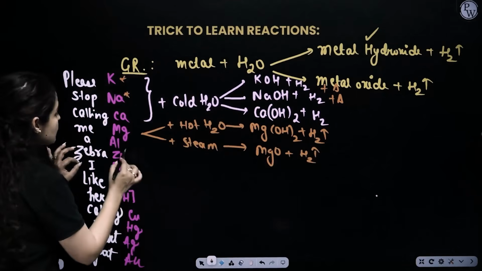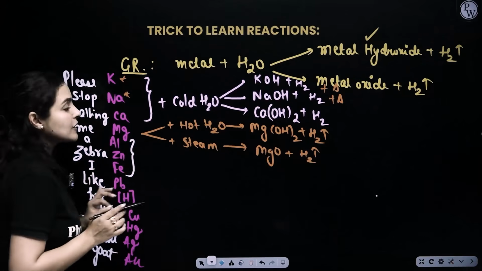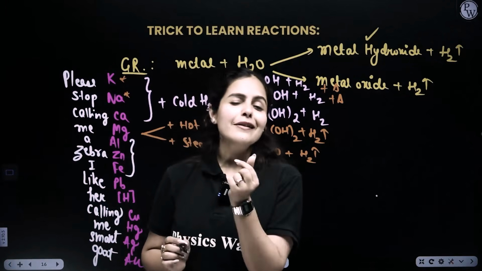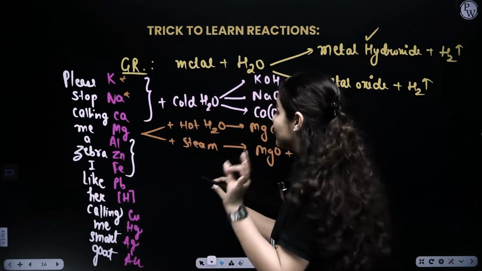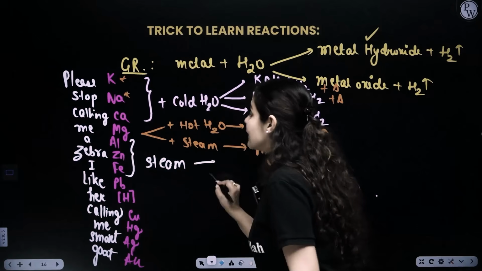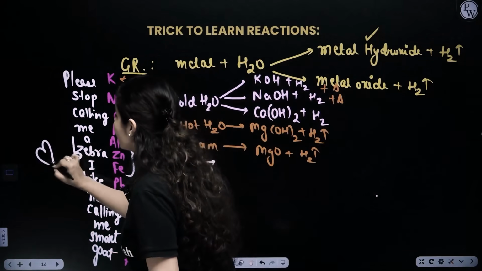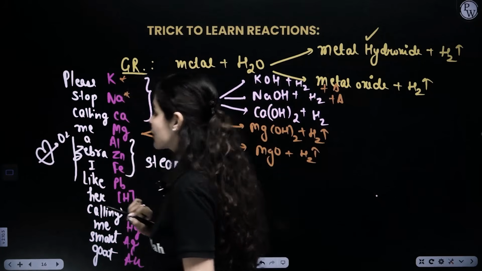Now, if we talk about aluminium, iron, and zinc, these three metals are in love with oxygen. Remember that they will react with steam and they are in love with oxygen gas.